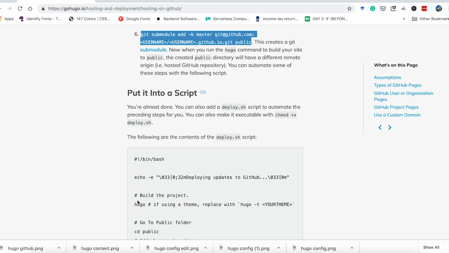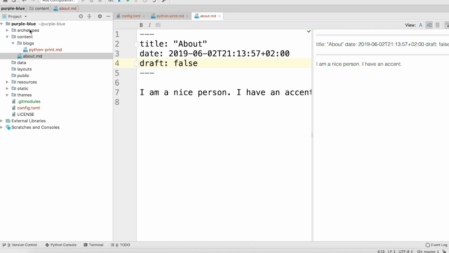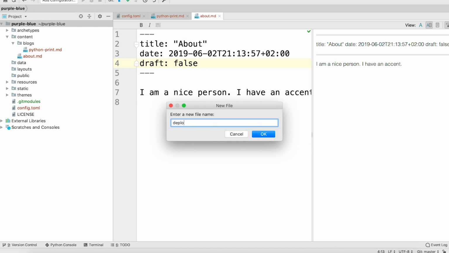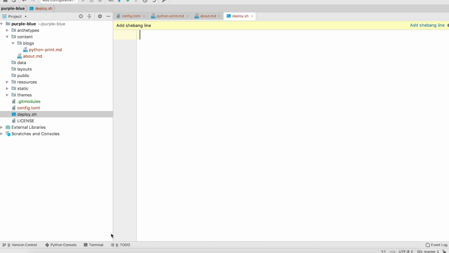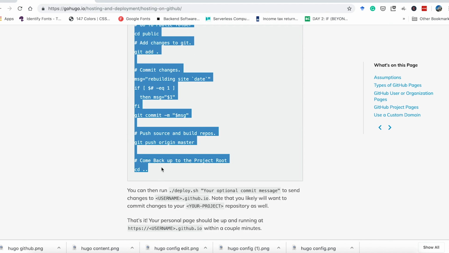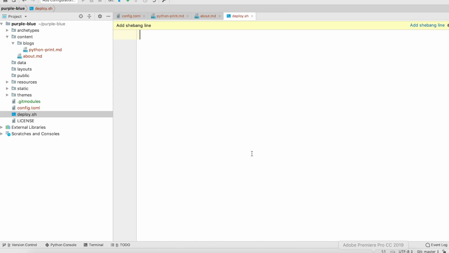Basically now we have to run a deploy script. So go ahead to your repository, purple blue, or the repo you created. Create a new file called deploy.sh. Okay, and then basically copy this entire thing to the deploy.sh file.